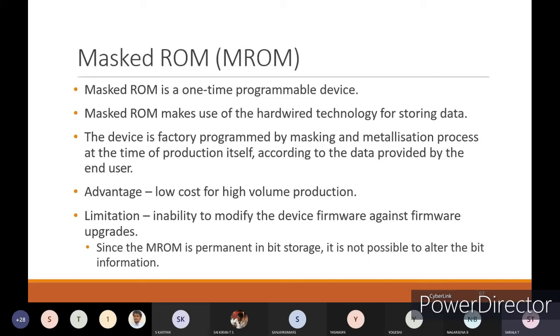Limitation is inability to modify the device firmware against firmware upgrades. If any software upgrade is going on, you can't do that with your masked ROM devices. Since the MROM is permanent in bit storage, it is not possible to alter the bit information. You can't do any alteration with respect to bit information.